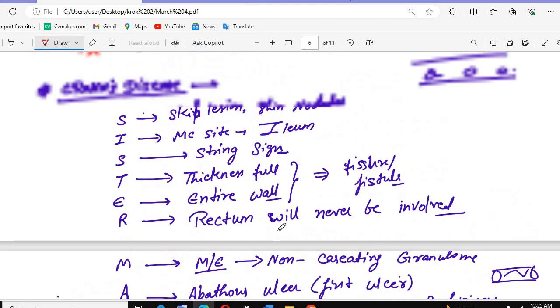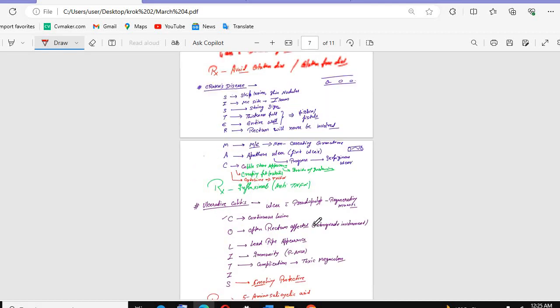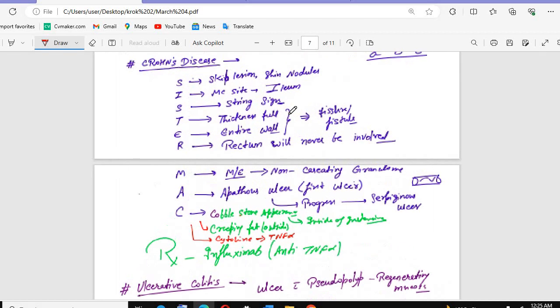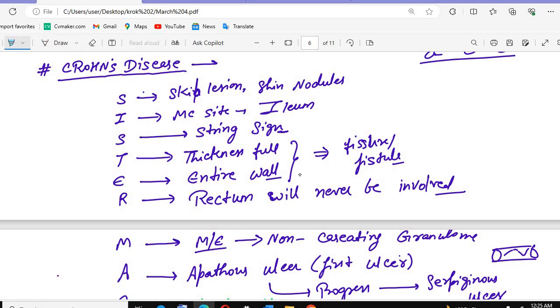Now see, in Crohn's disease we studied that there are skip lesions and skin nodules. In ulcerative colitis, we studied that there is a continuous lesion. The most common site in Crohn's is the ileum. Crohn's disease can involve the whole alimentary canal, the whole GIT, but ulcerative colitis mainly involves the rectum.